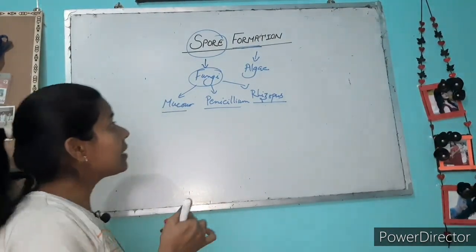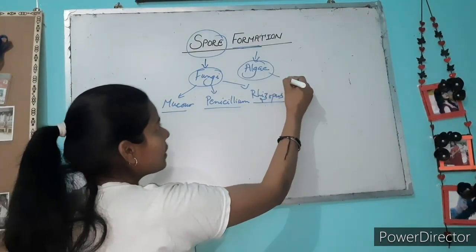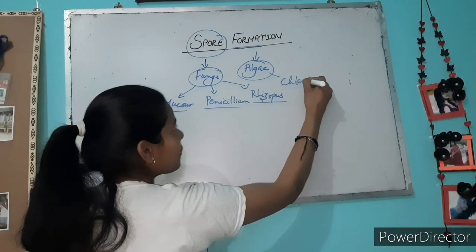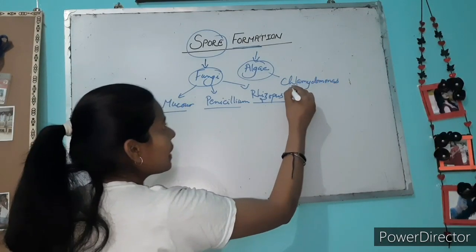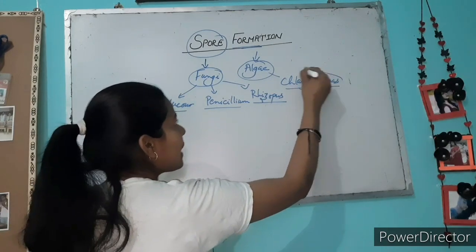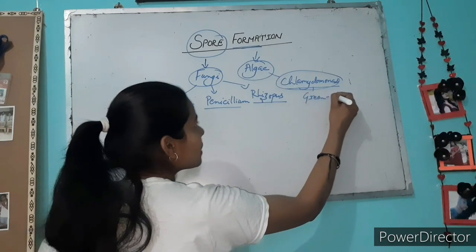Another group is algae, and a common example is Chlamydomonas. Chlamydomonas is an alga, and it is actually a green alga.